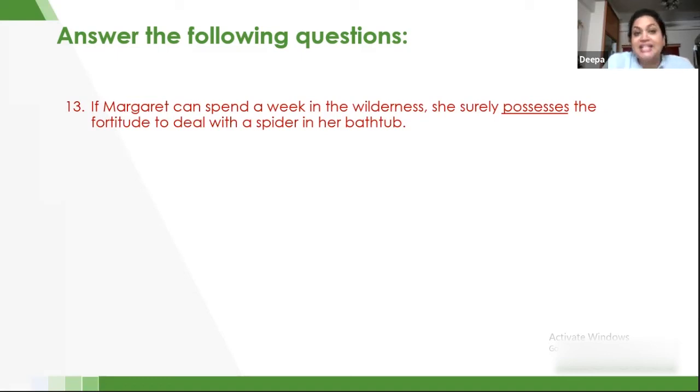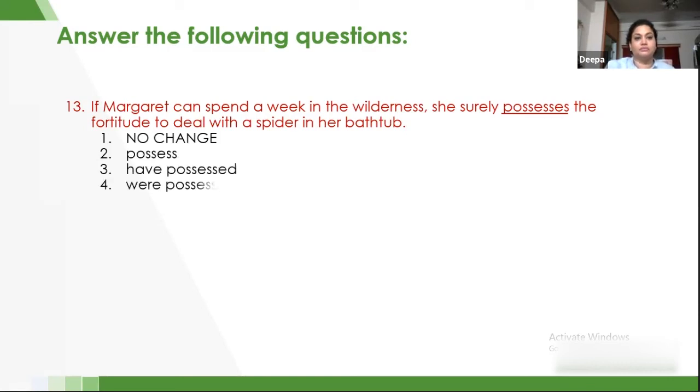If Margaret can spend a week in the wilderness, she surely possesses fortitude to deal with a spider in her bathtub. These are the options. Let's check which is the right answer.